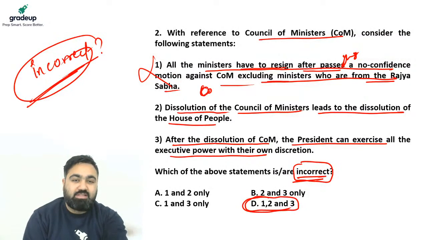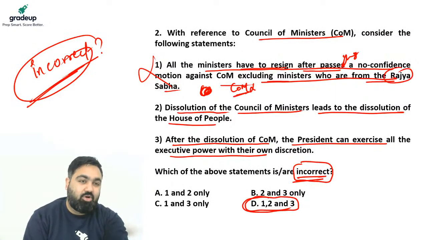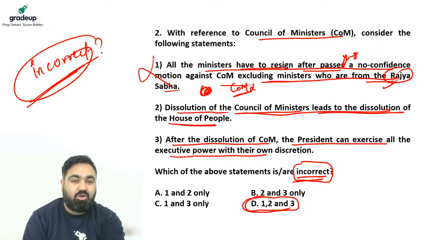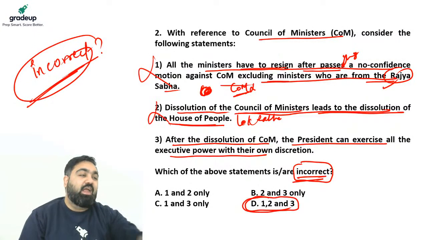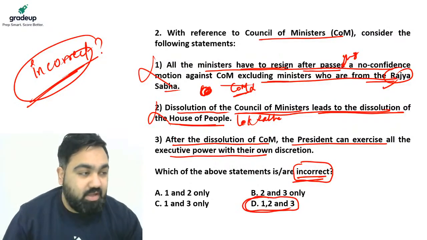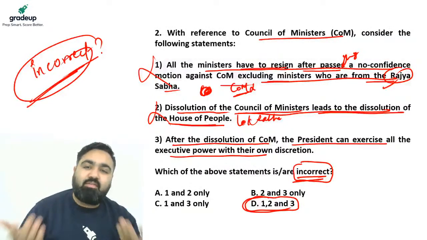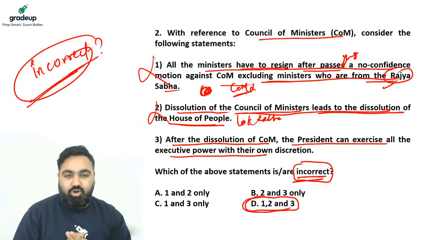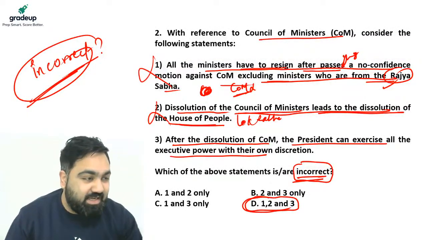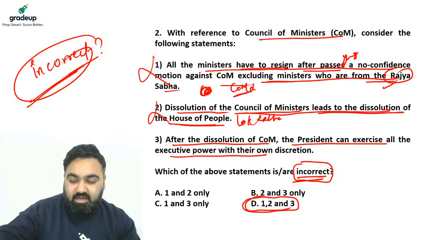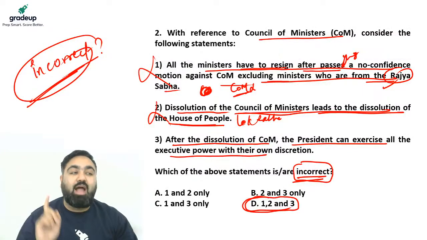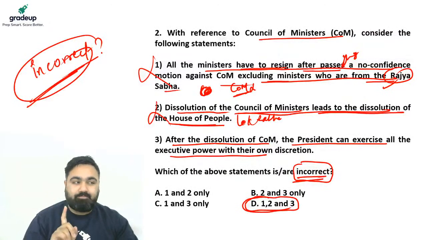If a no confidence motion is passed, the Council of Ministers has to resign. Even if the ministers belong to Rajya Sabha, they will have to resign. Second statement, dissolution of Council of Ministers leads to dissolution of House of People, means Lok Sabha. This is again wrong. See, if the Council of Ministers are removed, the opposition members can claim that we will now form the government if they have the majority support. It is not necessary that when the Council of Ministers are removed, then the Lok Sabha will have to be dissolved. No, that is not necessary.